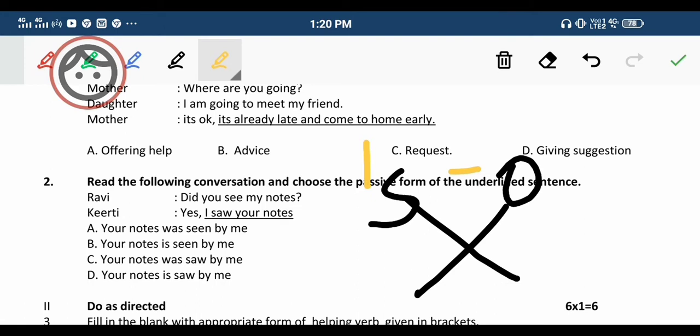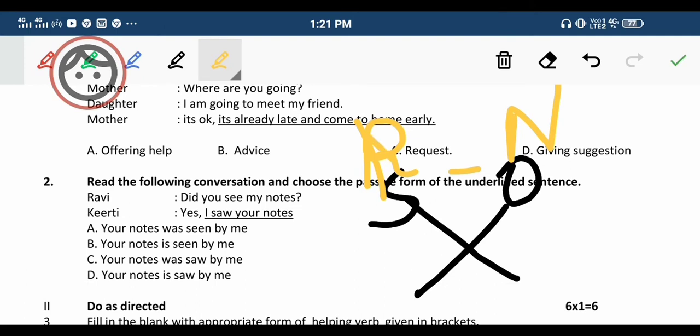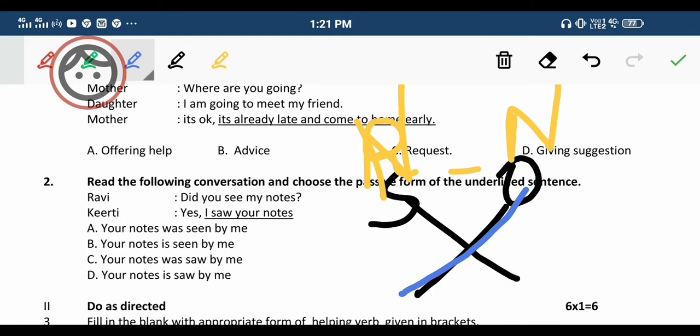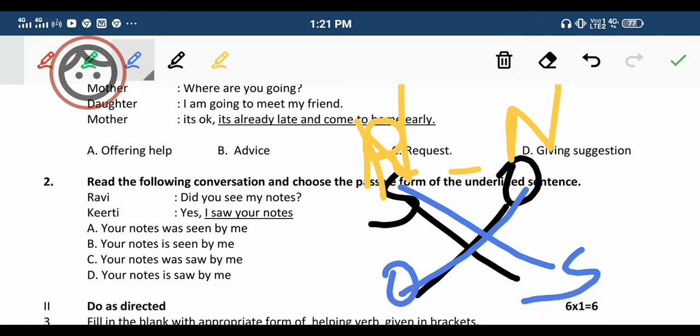Kirti says, I saw your notes. Here I is the subject and notes is the object. If you want to change to passive, the object comes first and the subject goes last. So the sentence becomes: your notes was seen by me.